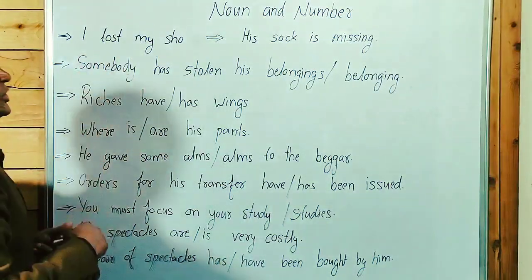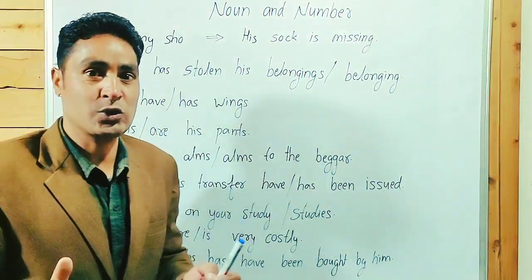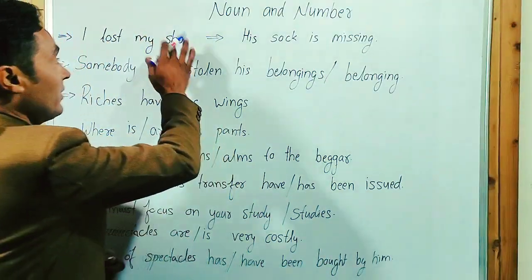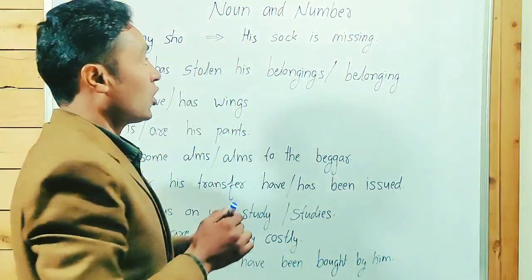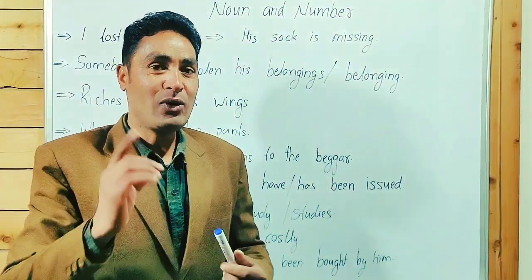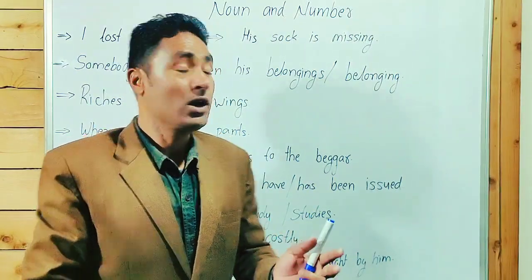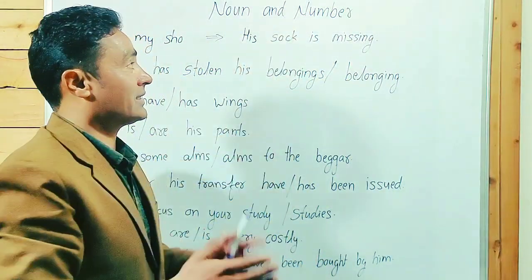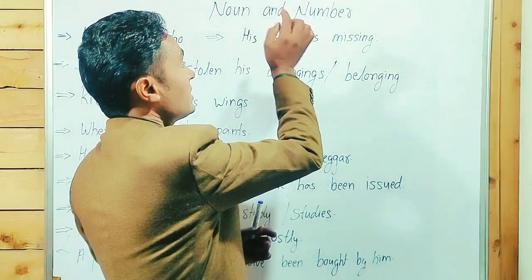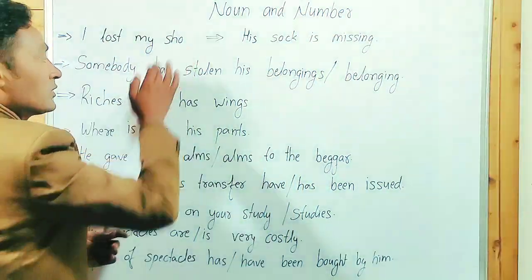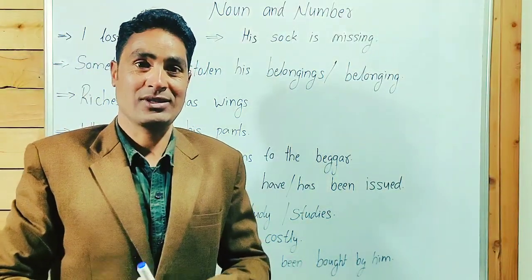I lost my only one shoe, that's why we use shoe. His sock is missing: only one sock is missing, not both. If both socks are missing, then we use are: his socks are missing. I lost my shoes means both shoes.